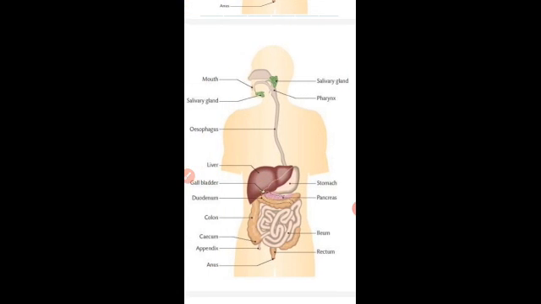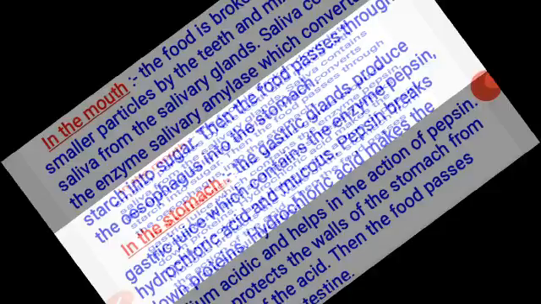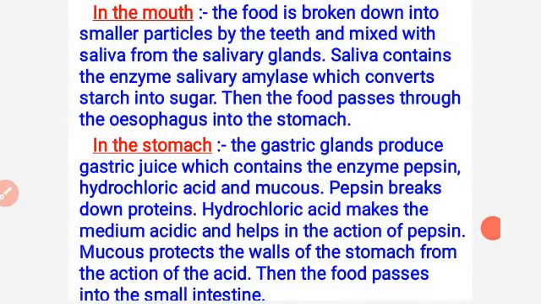So this is also another diagram of the human digestive system or alimentary canal. Among them, you can draw any one of them. Now, this is the structure of the mouth and stomach. In the mouth, the food is broken down into smaller particles by the teeth and mixed with saliva from the salivary gland.